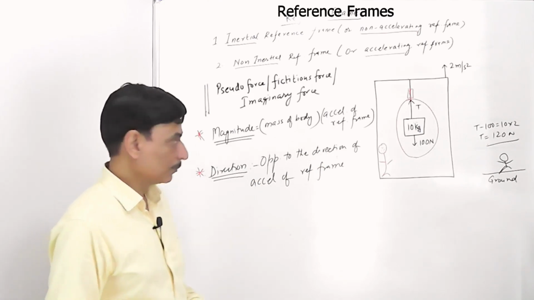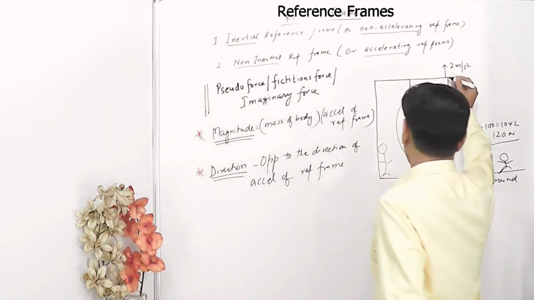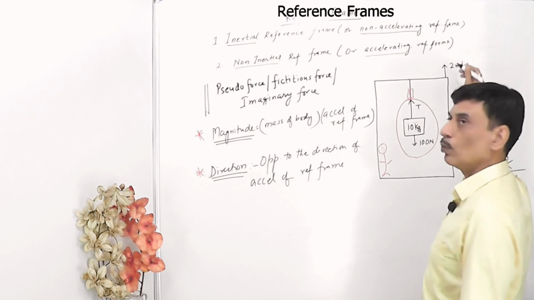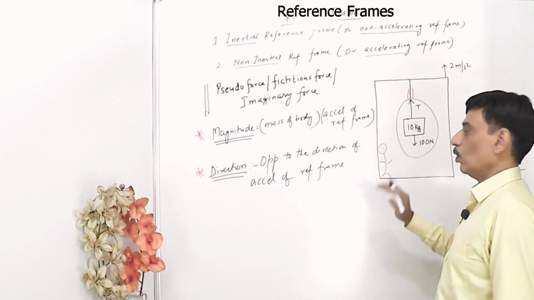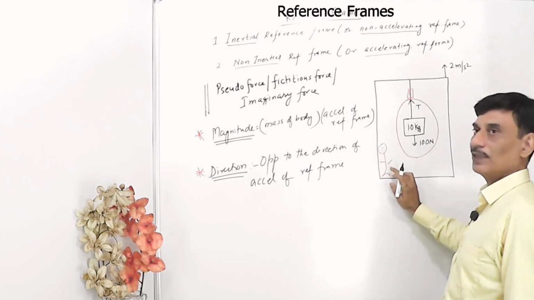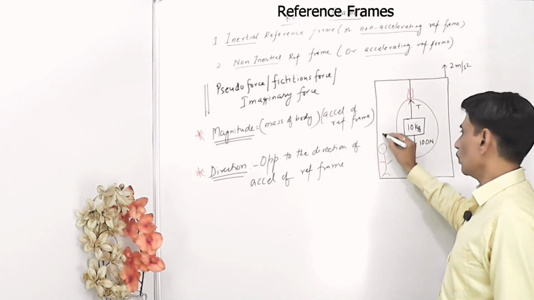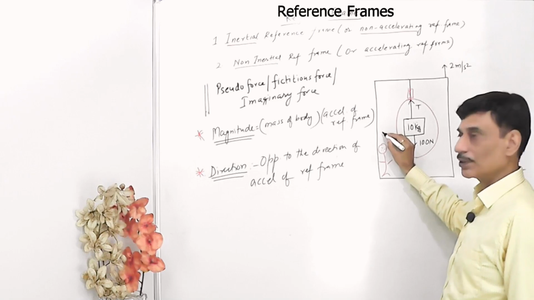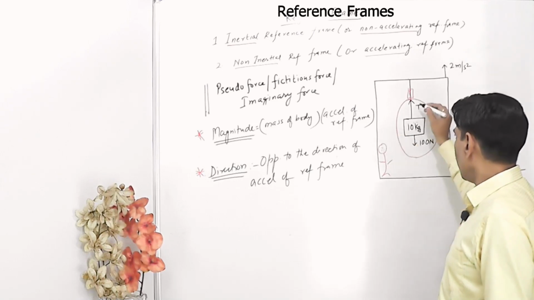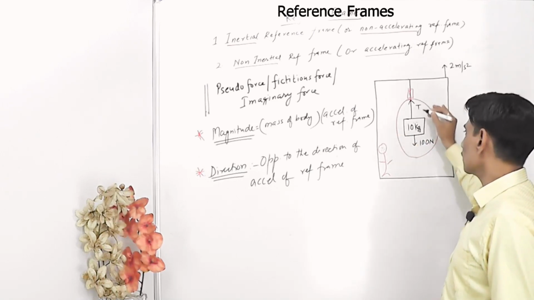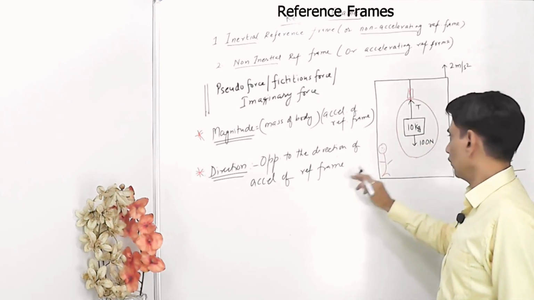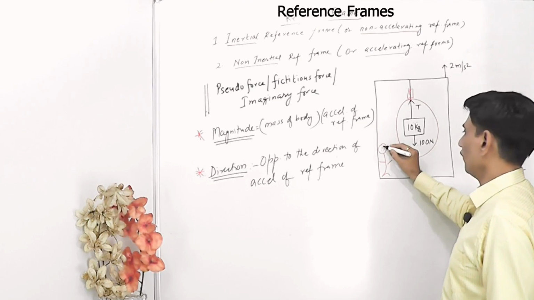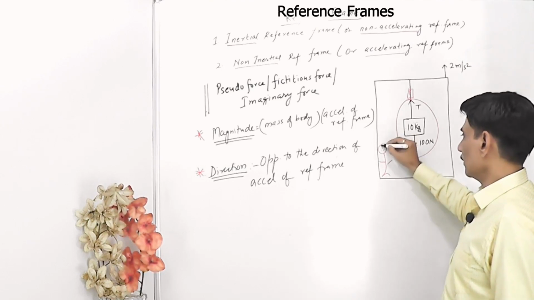So now what does it mean? It means that when the lift is moving at 2 meters per second square, the reference frame which is attached to the lift, or the person in the lift, that is one and the same thing, is also accelerating 2 meters per second square upwards. So in addition to all these real forces, T and 100 Newton, he will add one more force. What is the direction of that force? It is opposite to the direction of acceleration of this person. He is accelerating this way.